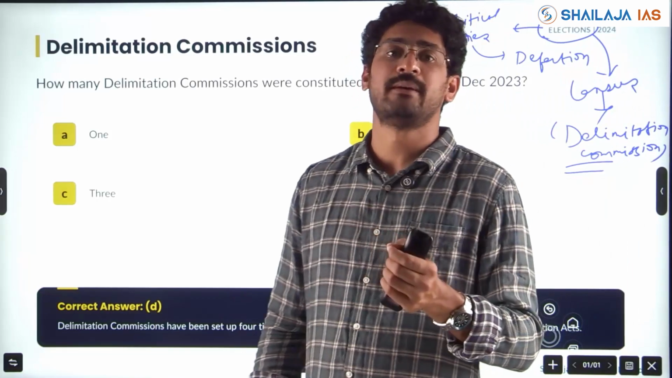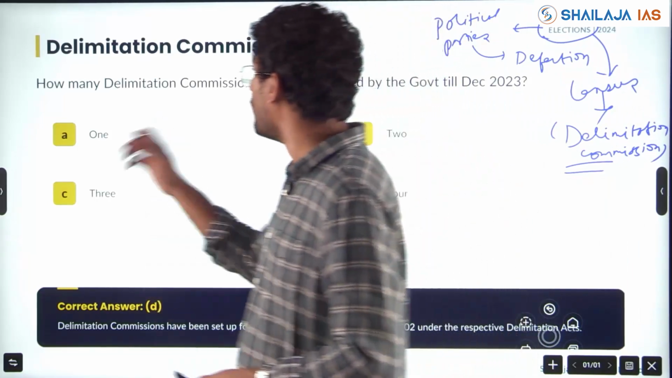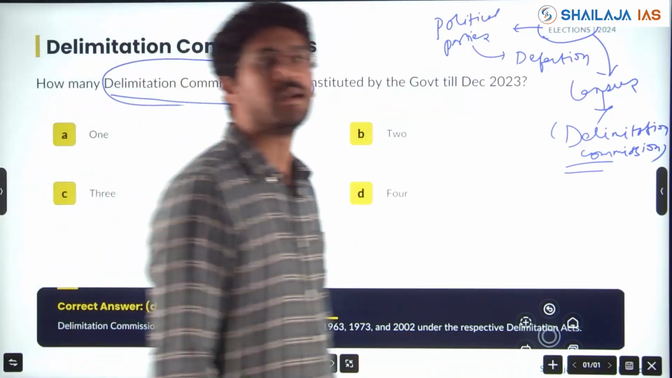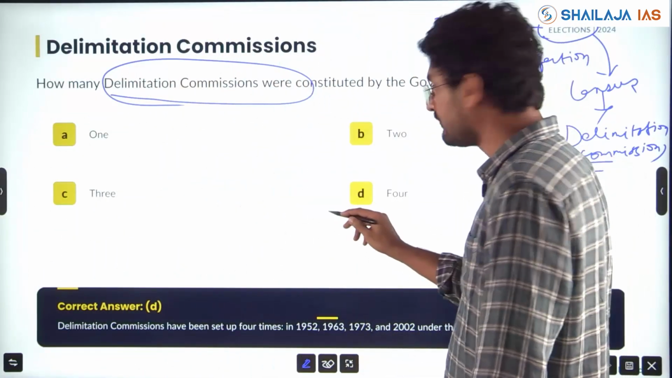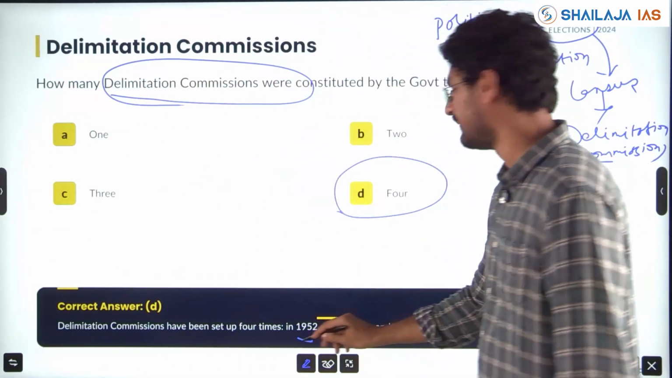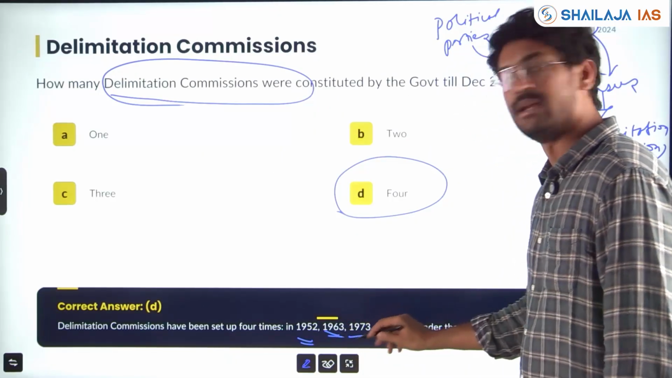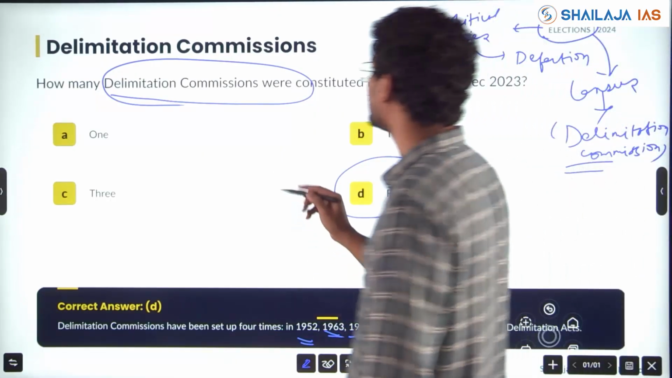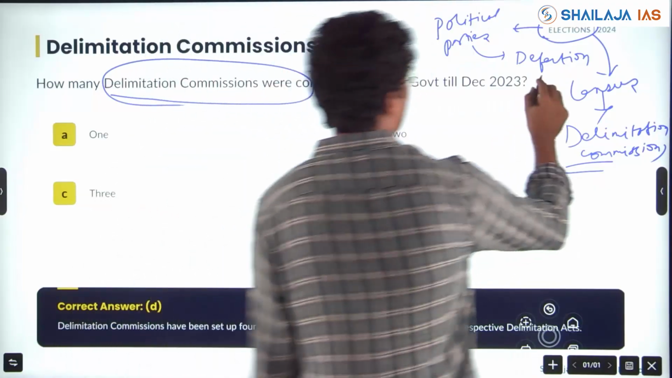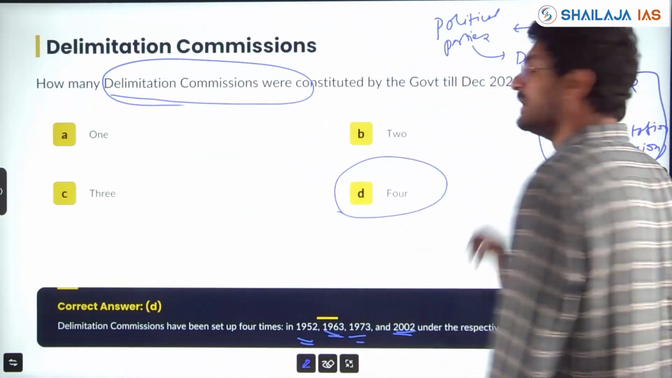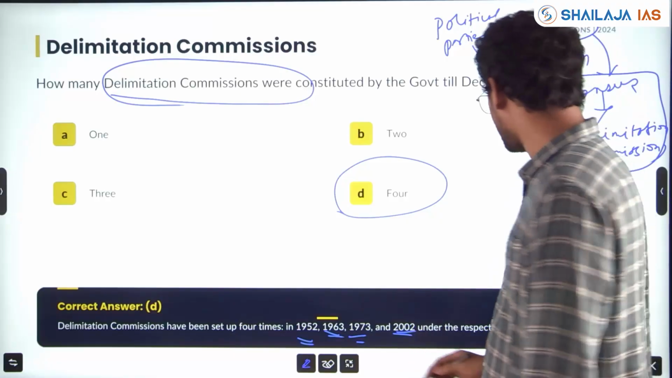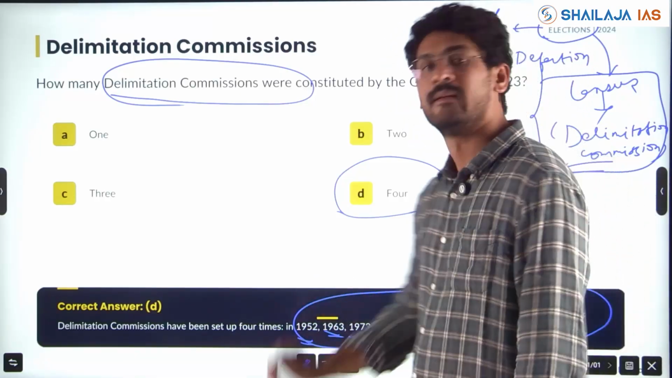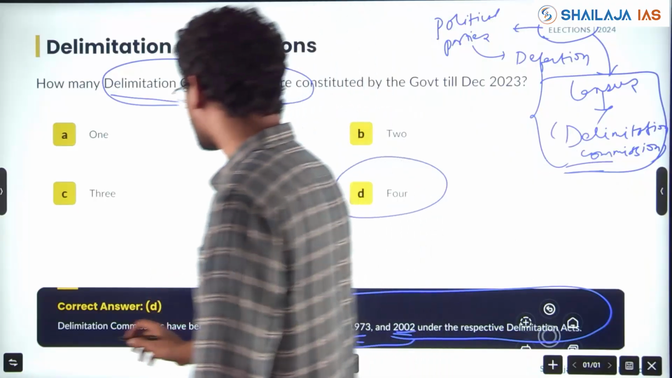Which constitutional amendment act? Do comment. How many times delimitation commission was constituted by government till December 2023? Straightforward. 4 in 1952, 1963, 1973 and 2002. The increasing of seats in the parliament has been frozen till 2026, right? Clear? That you should know.